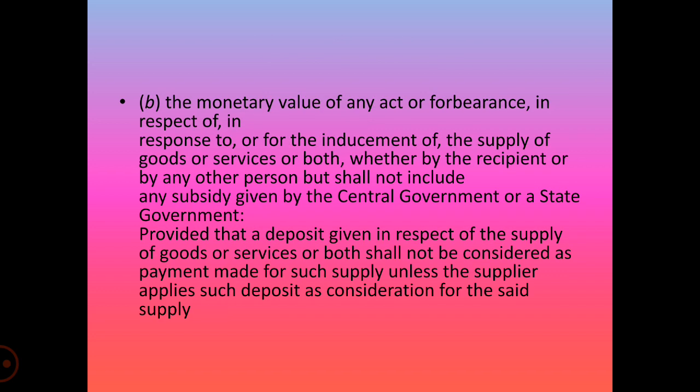Section 2, Clause 31, Consideration, Subclause B. The monetary value which has been paid for any act or forbearance with respect to, in response of, or for making the supply of goods or services or both, whether they have been made by the recipient or any other person, and this does not include the subsidy which has been given by the central government or state government, provided with respect to the